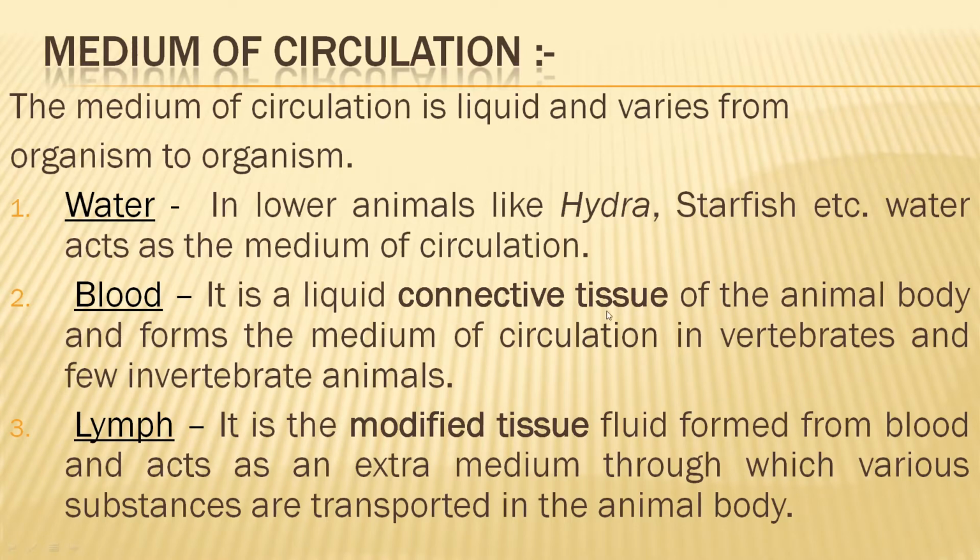So it is a connective tissue of the animal body and forms the medium of circulation in vertebrates especially and in few invertebrate animals. And lymph is a modified tissue fluid formed from blood and acts as an extra medium through which various substances are transported in the animal body.